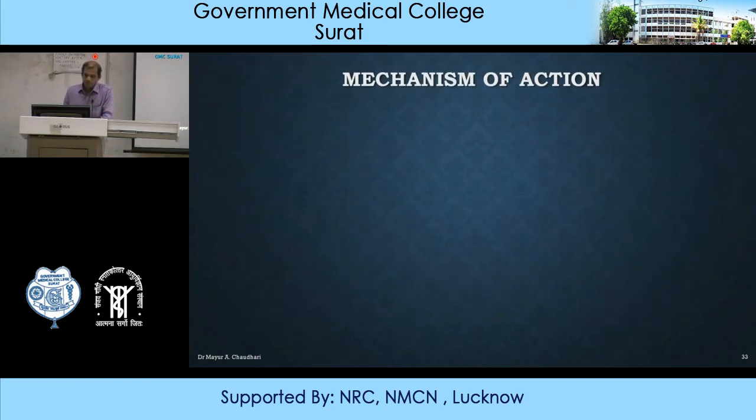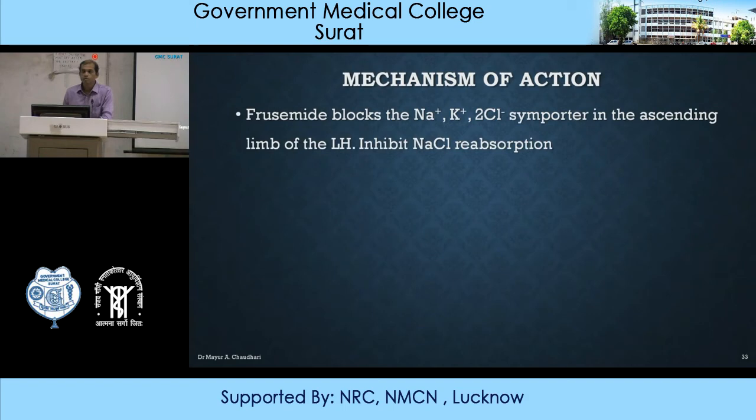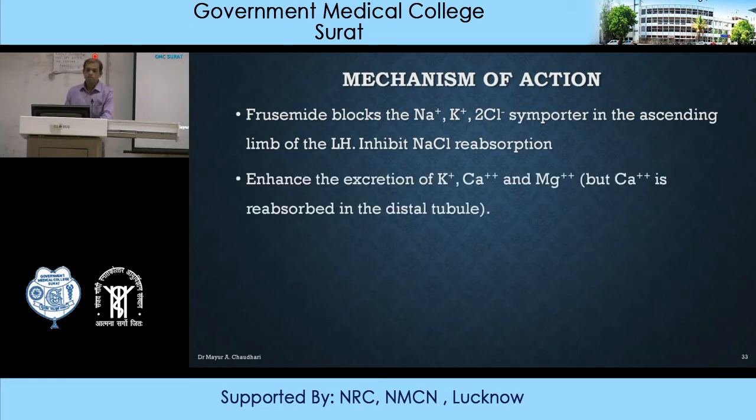Regarding mechanism of action, furosemide blocks the sodium-potassium-chloride symporter in the ascending loop of Henle, and thereby it inhibits sodium chloride reabsorption. It also enhances excretion of potassium ion, calcium ion and magnesium ion. But this calcium ion is again reabsorbed in the distal tubule.